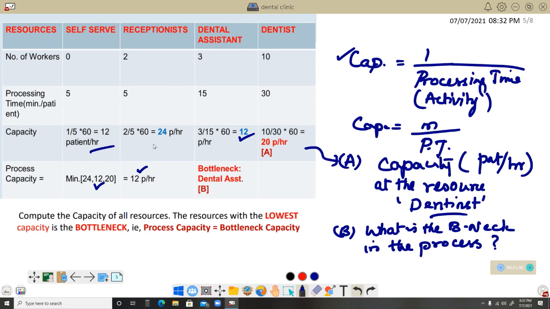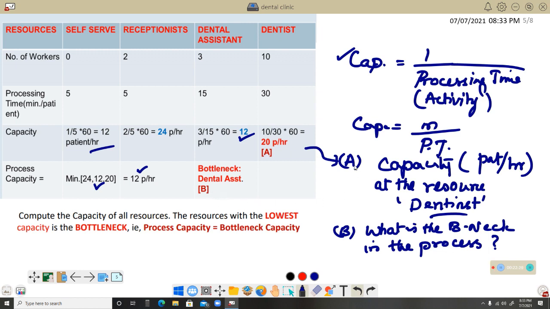As far as the other things, the reception, the dental assistant and the dentist are the resources within the organization. We are looking to improve the organization process. So we take the lowest capacity as the bottleneck, and the process capacity is nothing but bottleneck capacity. So we understood which is the bottleneck, because that gives the minimum over here, which is 12 patients per hour. So clearly dental assistant is the bottleneck.